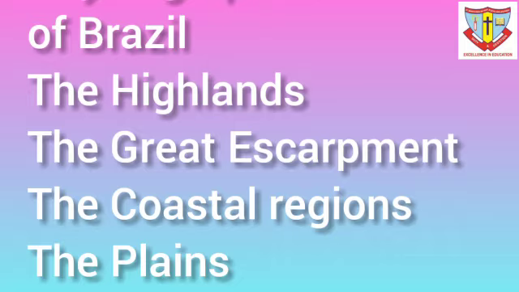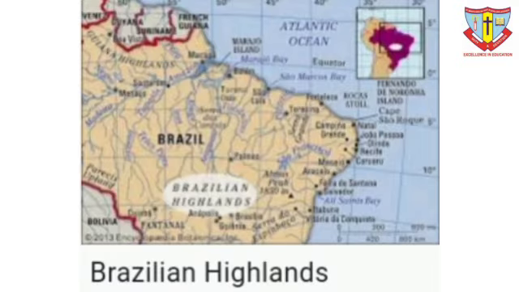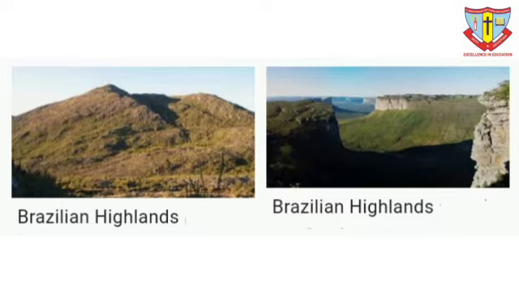The physiographic divisions of Brazil are as follows: the highlands, the great escarpment, the coastal region, the plains, the island groups. The highlands. Southern Brazil is occupied by an extensive plateau. It is differently described as the Brazilian highlands, Brazilian shield or Brazilian plateau. The region to the east and south of the Brazilian highlands has an altitude of more than 1000 meters, but in other parts the altitude is between 500 to 1000 meters.